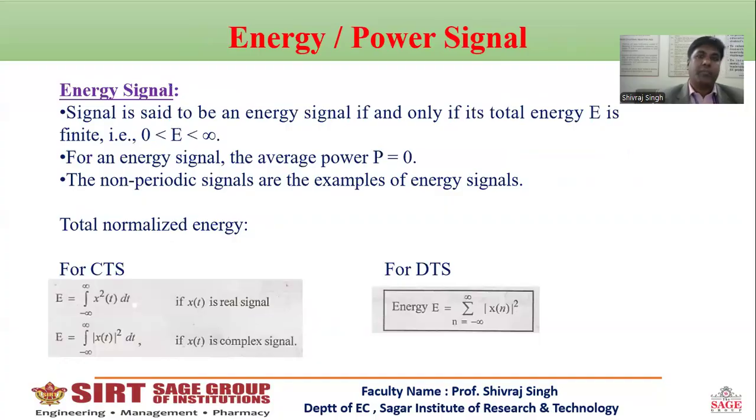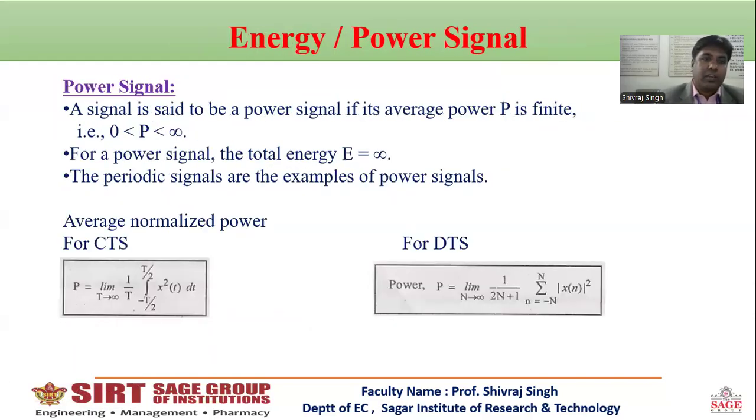Next, energy and power signals. A signal is said to be an energy signal if and only if the total energy is finite. That means for an energy signal, the signal energy is finite and the average power is 0. Similarly, all non-periodic signals are examples of energy signals. And a power signal: a signal is said to be a power signal if the average power is finite and its energy is infinite.